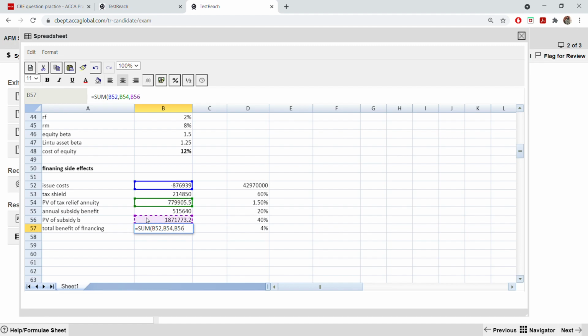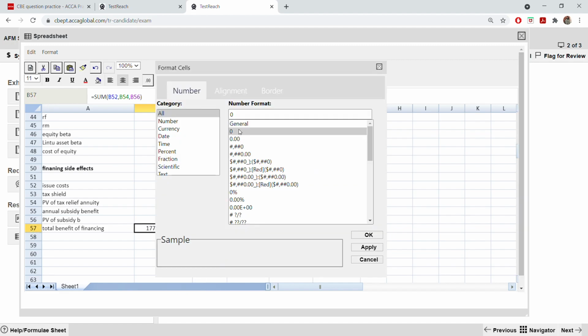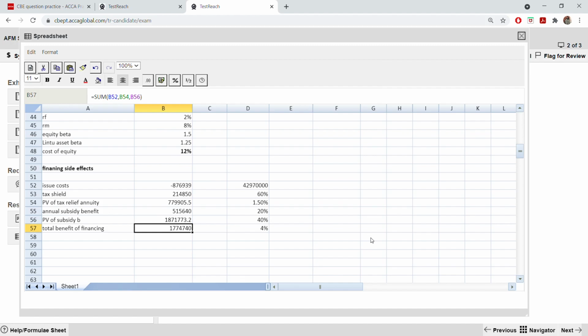Whenever you have to add like this with gaps in between, put comma. Okay, this one. So this I can round up to whole number. So if you want to read it, it will be 1,774,740, right? So you can say it's around 1.78 million. You can just write 1.78 million is the